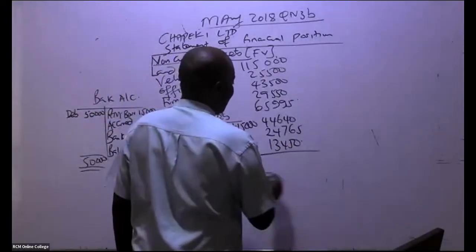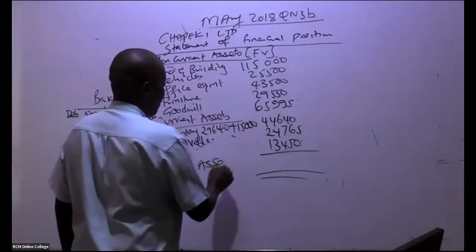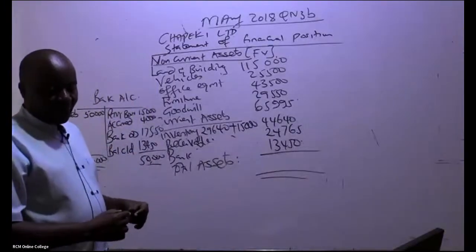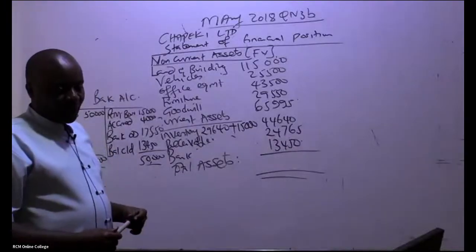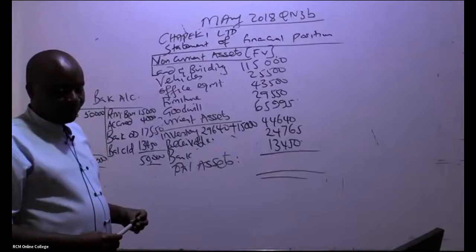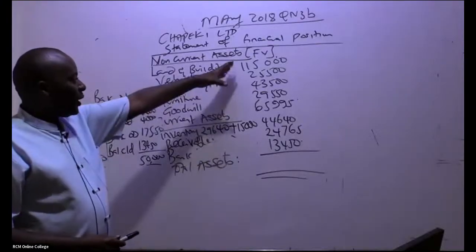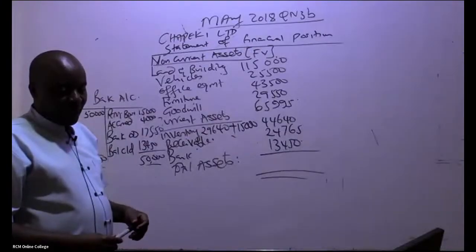So please give me the total assets. If you add up everything, what do we have in total? Total assets will end up giving us what figure? You are adding up everything.